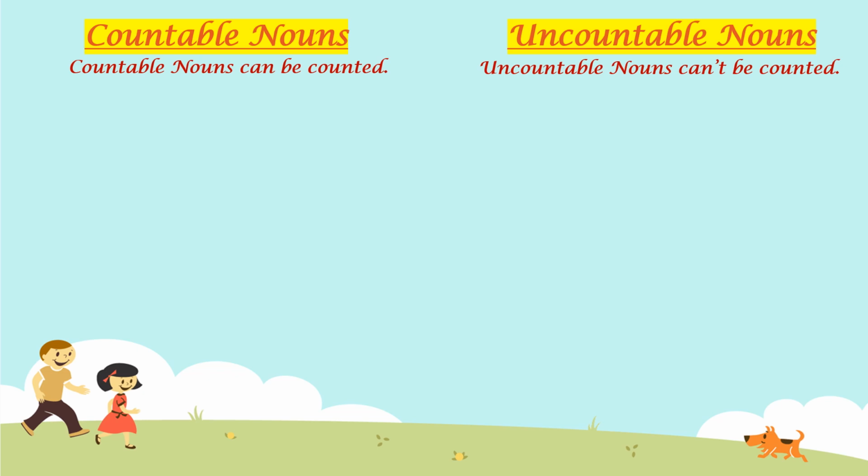But then how will we specify or tell how much water I want, or how will I tell somebody how much rice I want to eat? What to do?